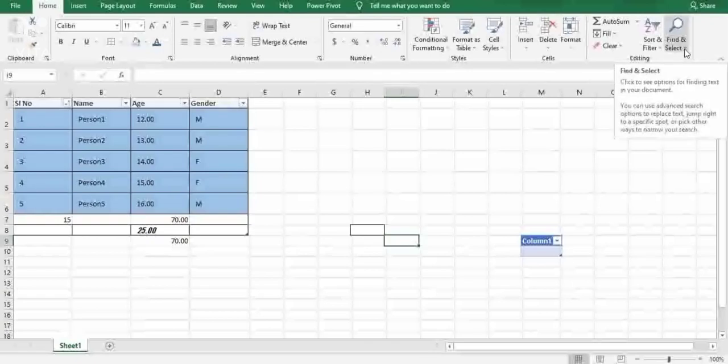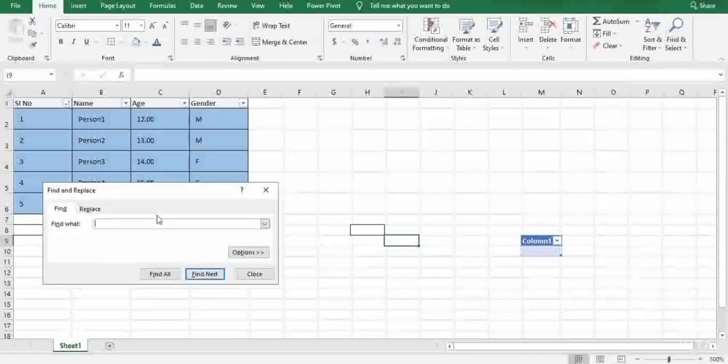I'm sorry, what I will do is find the data called person one. Okay, I'll just give it as find next. You can clearly see here the person one which you're trying to select is successfully found, bordered on this particular cell. This is how we find data.